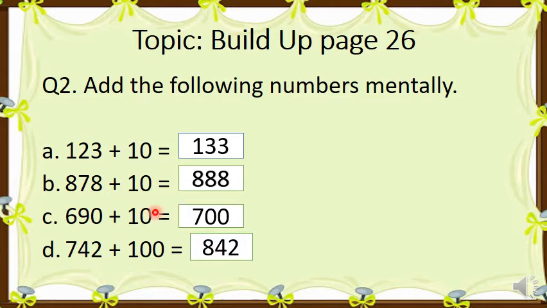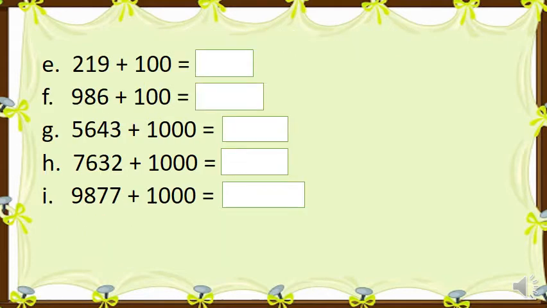You will write all these by leaving one line: you will read one line and then write it, then leave one line, then write it like that. Okay? I don't have space on this slide, that's why I am moving to the next one. But if you have space, you will continue from there. Yes. Now number E, 219 plus 100 is equal to, we will add 1 in the hundreds place.